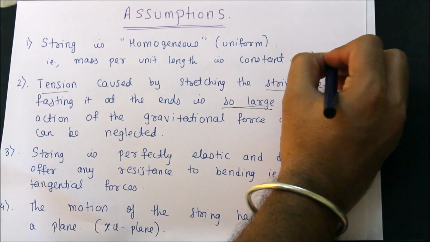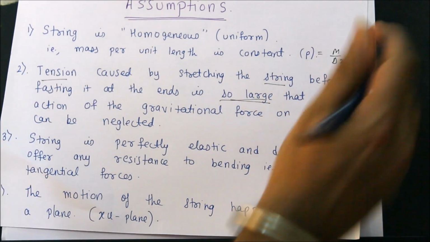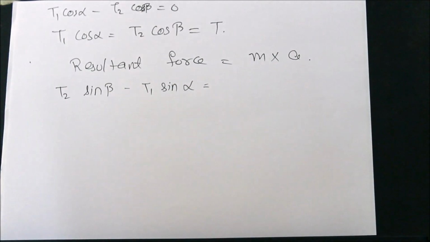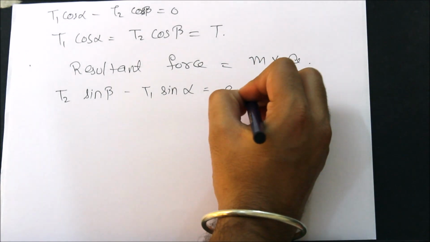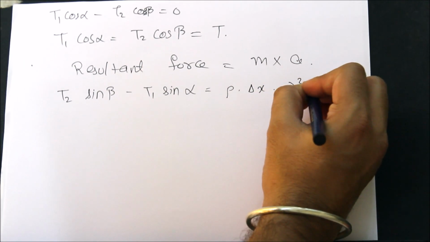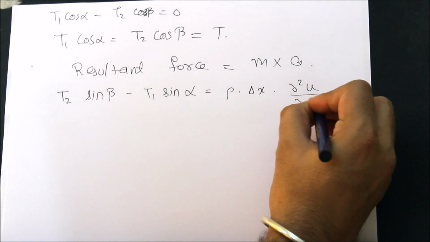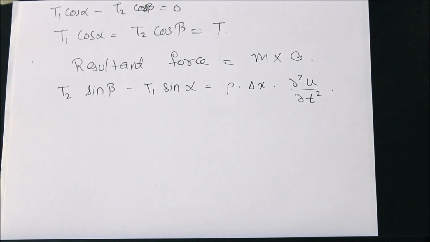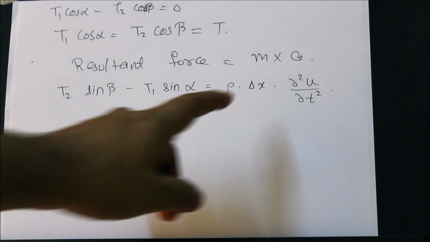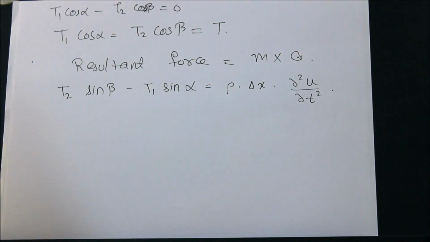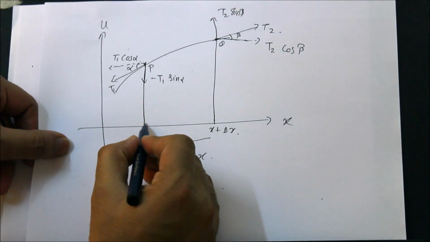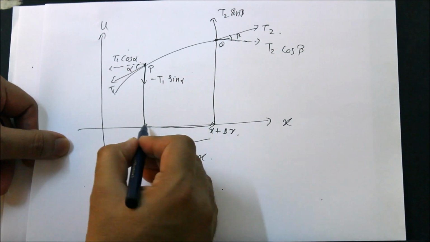Our string is homogeneous, so what is rho? It is m upon delta x. So my mass is nothing but rho into delta x, and the acceleration is del squared u by del t squared. Now because of this small vibration, I can take this as delta x, right? What is delta x? It is the length of this part of the string.